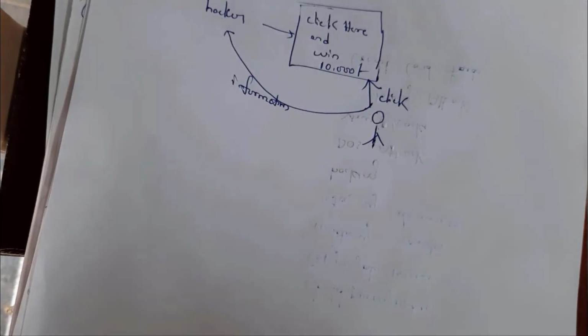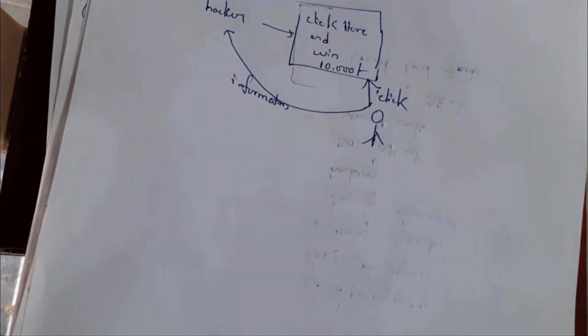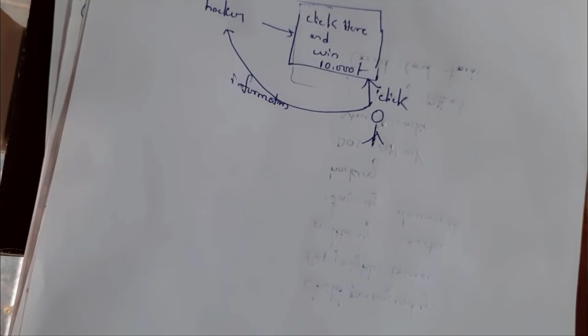This person's weakness is money. So this hacker created a web page related to money, planned the attack, and received the information of the person.